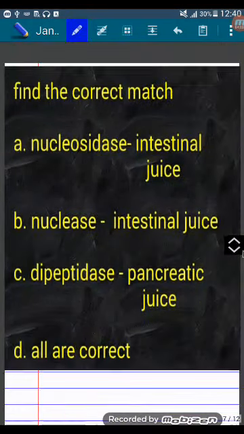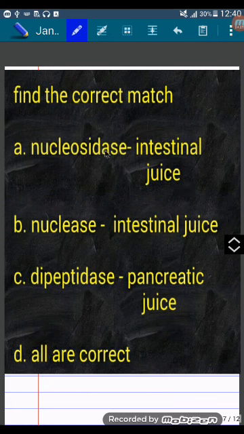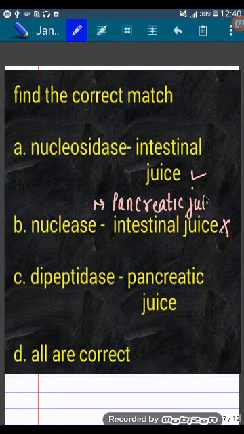Next question. Find the correct match. A. Nucleosidase, intestinal juice, correct. B. Nuclease, intestinal juice, this is wrong. Nuclease is included in pancreatic juice. C. Dipeptidase, pancreatic juice, wrong. Dipeptidase is included in intestinal juice. D. All are correct. So correct is A. Nucleosidase, which is present in intestinal juice.